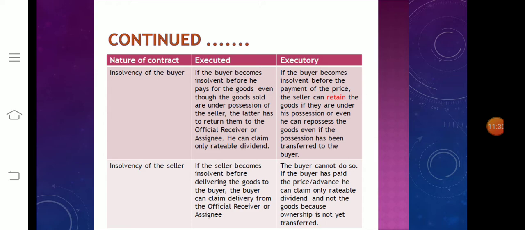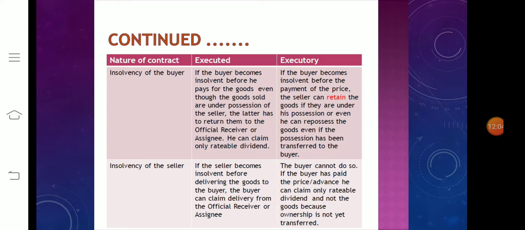Then insolvency of the seller. We have seen the buyer. Suppose the seller becomes insolvent. Now, what are the consequences? In a sale, if the seller becomes insolvent before delivering the goods to the buyer, the buyer can claim delivery from the official receiver or assignee.